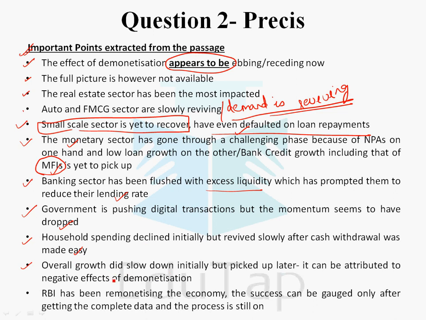It can be attributed to negative effects of demonetization. Here, it stands for the overall growth slowing down. RBI has been remonetizing the economy. The success can be gauged only after getting the complete data, and the process is still on. These are the important points which should be clearly reflected in your own words in the indirect speech, in the third person, in the reported speech, with the correct grammar and the correct spellings in your precis. Right, these are the points which should reflect. You can ignore all the other points. Fine.